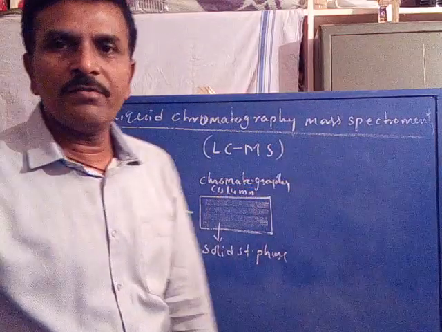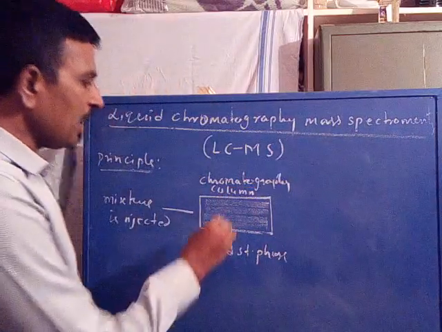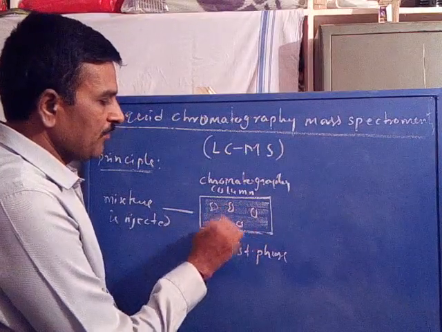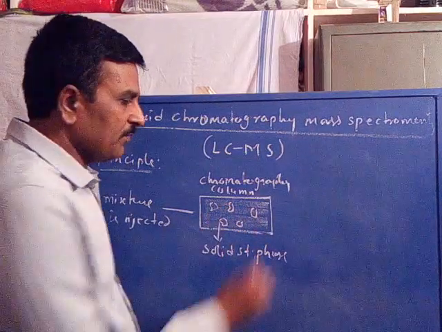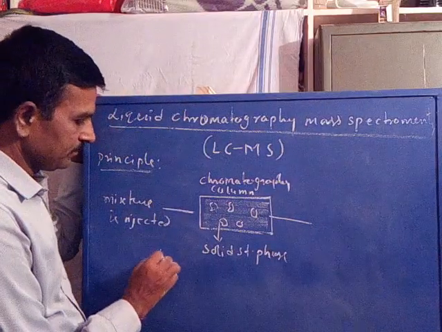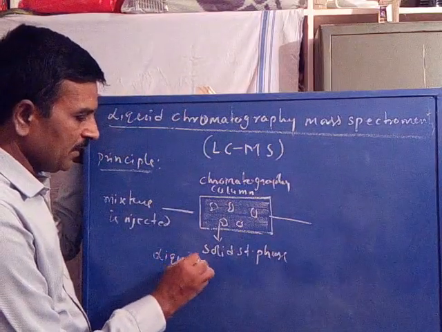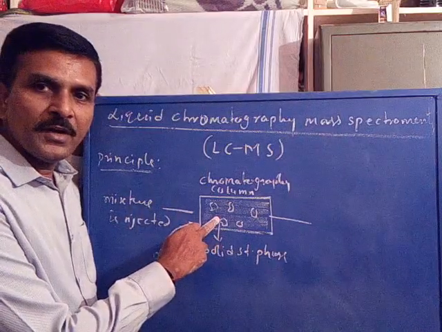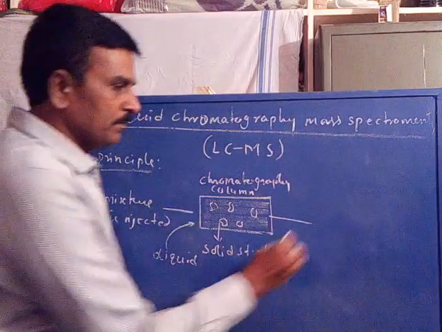It is a chromatographic column, where the components of the mixture are distributed at different areas. After that, using some liquid, the components are eluted from the chromatographic column.